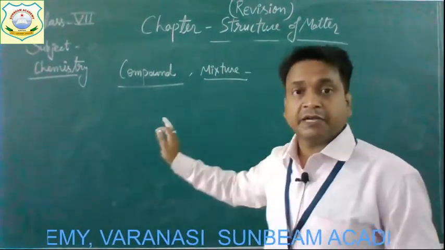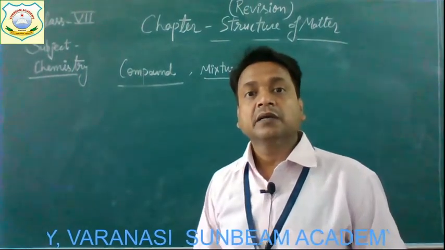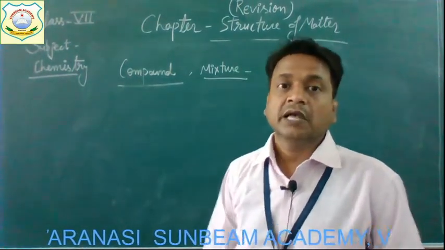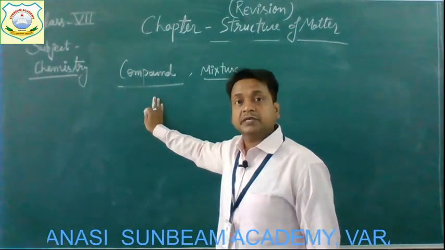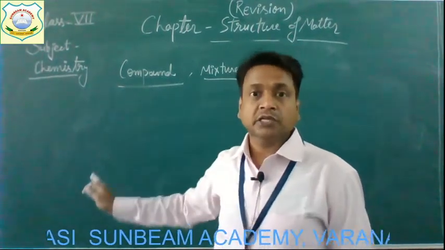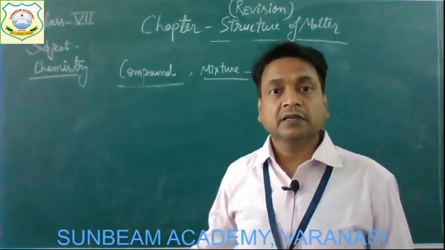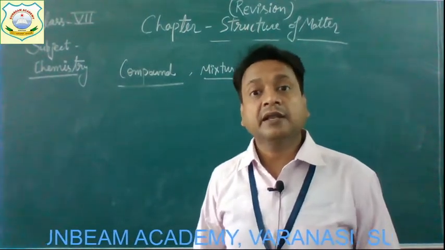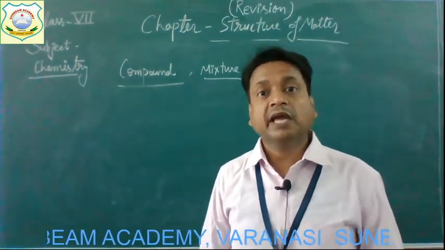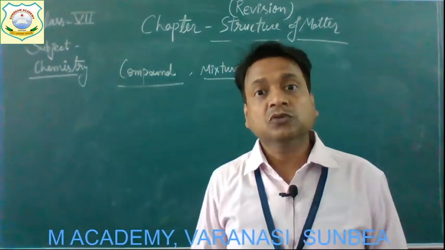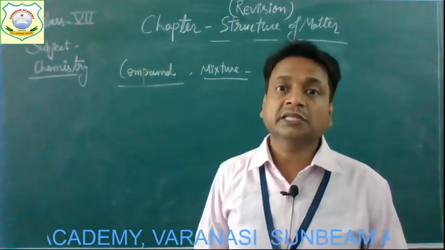They both are different terms as they have different properties. When two or more different kinds of elements get mixed together and react chemically, and they are present in a definite ratio, that time it is considered a compound.